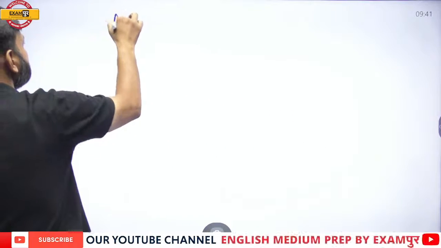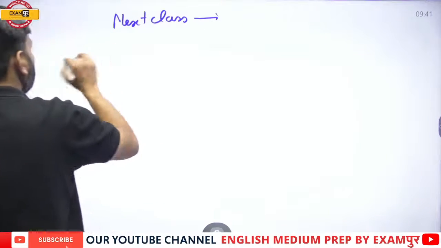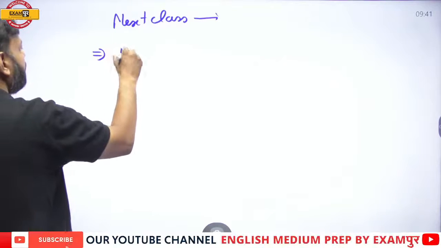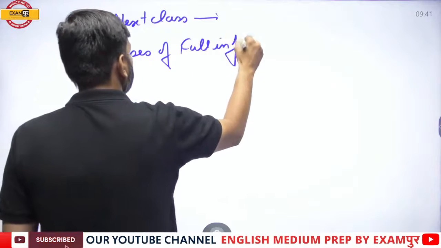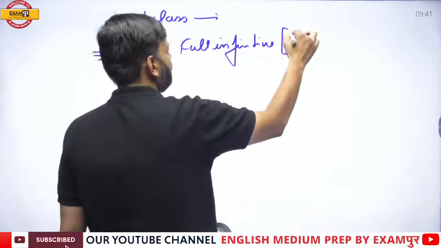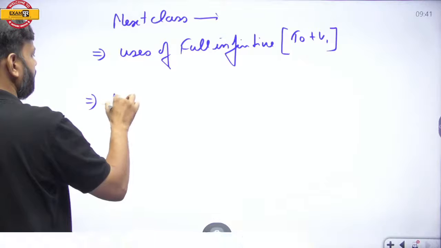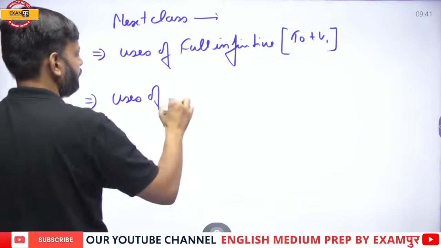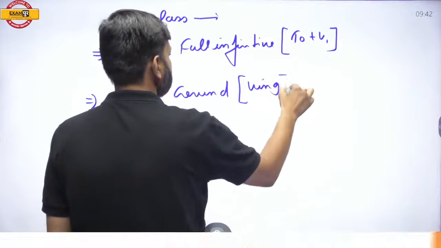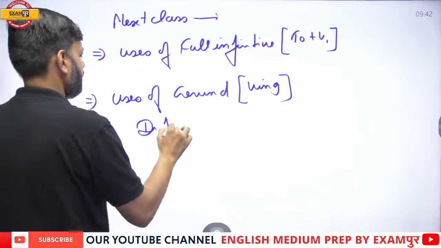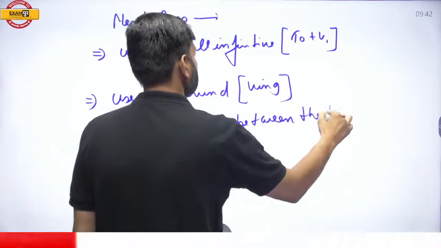In the next class, we will study uses of full infinitive, that is to plus V1, and uses of gerund, which is ing, and differences between the two.